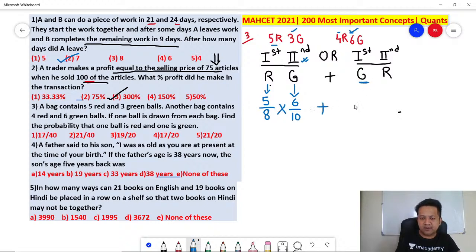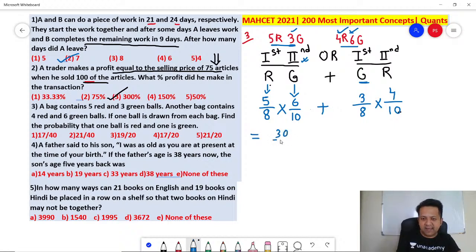Or the second scenario. Green from the first one. How many green balls are there in the first bag? 3. Total how many balls? 5 plus 3, 8. And second one. Total how many balls? 4 plus 6, 10. How many red? 4 red. Perfect. You've got your answer.